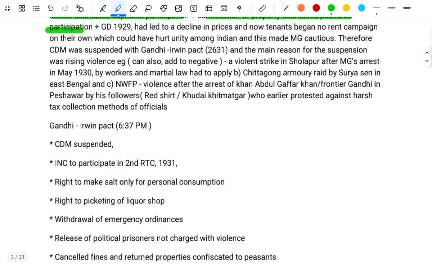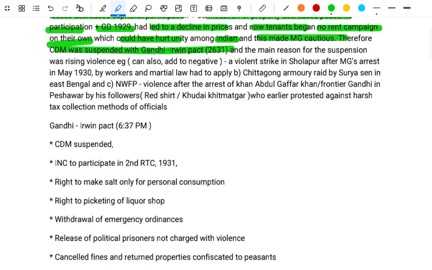The Great Depression of 1929 had led to a decline in prices, and now a no-rent campaign began, which could have hurt the unity among Indians, and this made Gandhi hesitant. Therefore, the CDM was suspended with the Gandhi-Irwin Pact 1931.